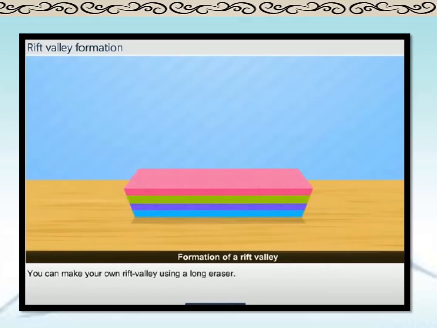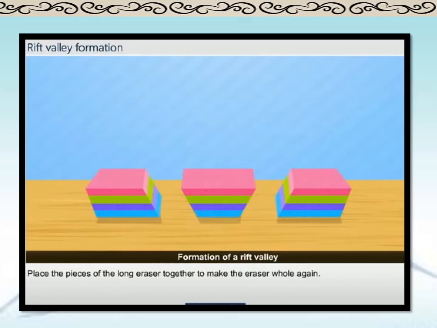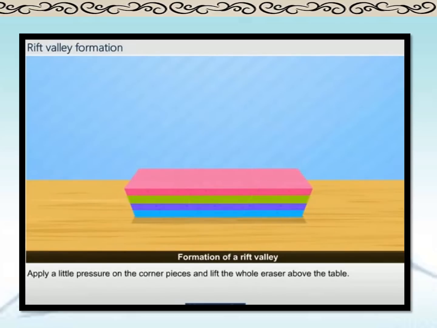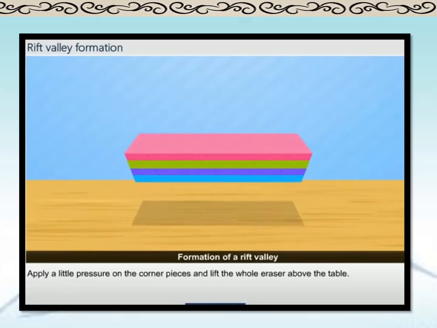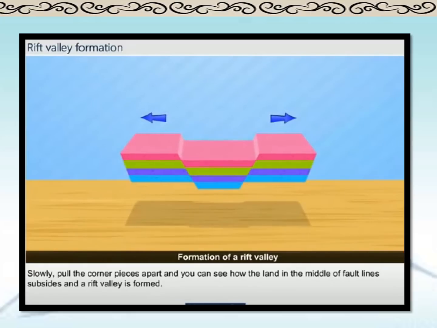For example, you can try this out, students. You can make your own rift valley using an eraser. Take a long eraser, use a pencil to draw fault lines and use a cutter or a blade to cut the eraser across the lines drawn, and place the pieces of the long eraser together to make the eraser whole again. Apply a little pressure on the corner pieces and lift the whole eraser. Slowly pull the corner and you can see how the land in the middle of the fault lines subsides and the rift valley is formed.